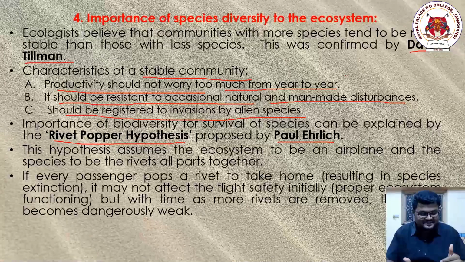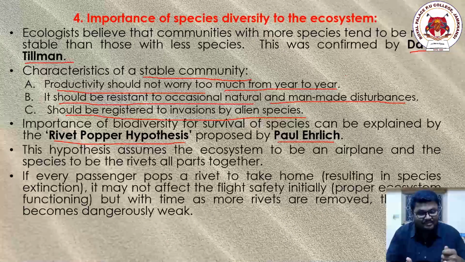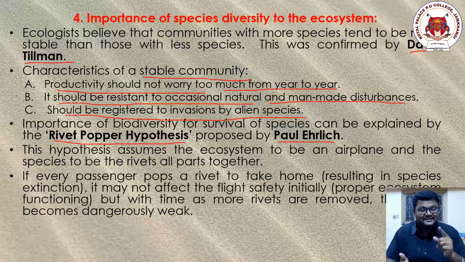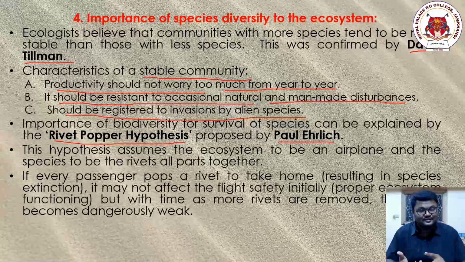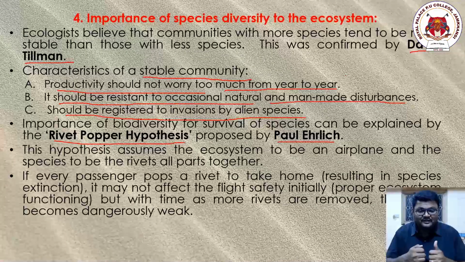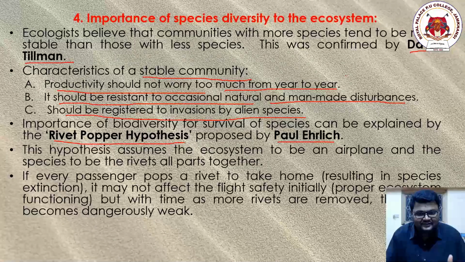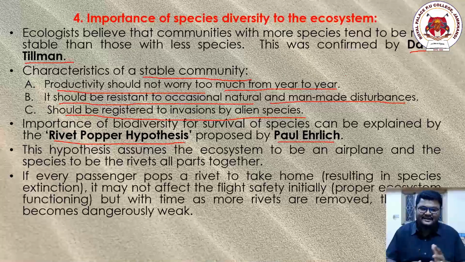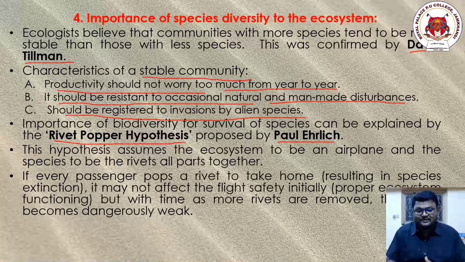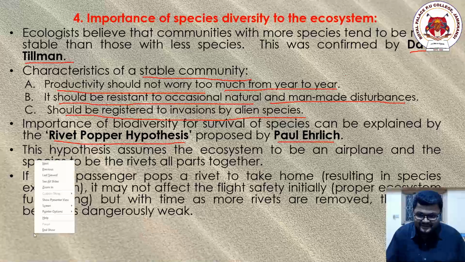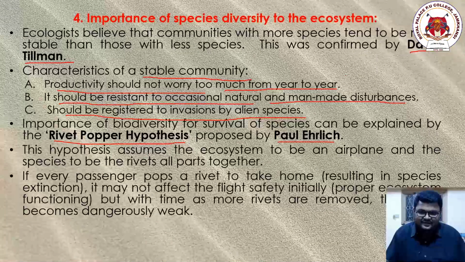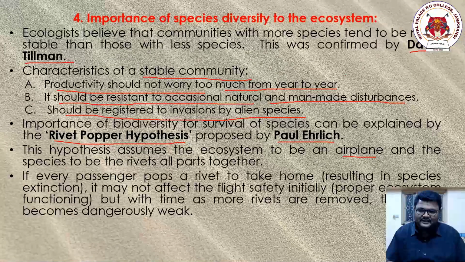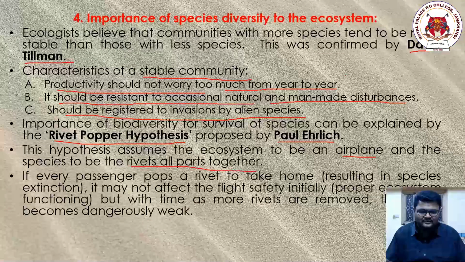So if the passengers are popping up rivets and going away, it means there will be no productivity, there will be no organisms which can result in productivity. This particular illustration is designed and given by Paul Ehrlich to explain the importance of species diversity. Dear students, this happens with the ecosystem as the aeroplane, and the species as the rivets, all parts together.